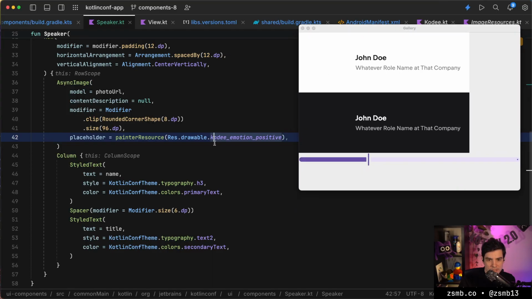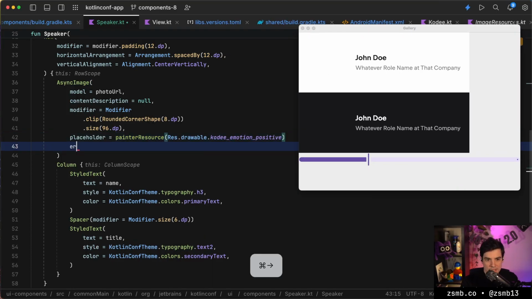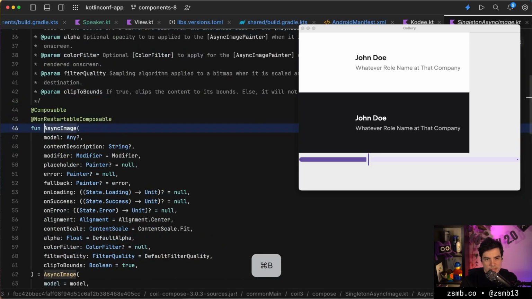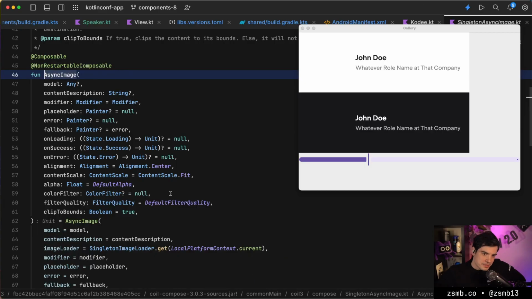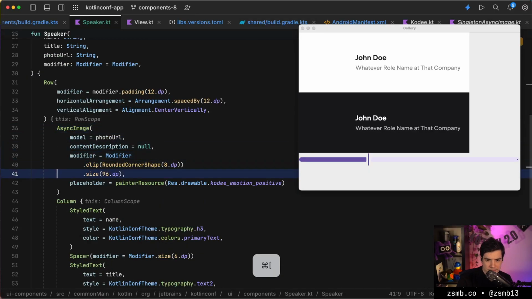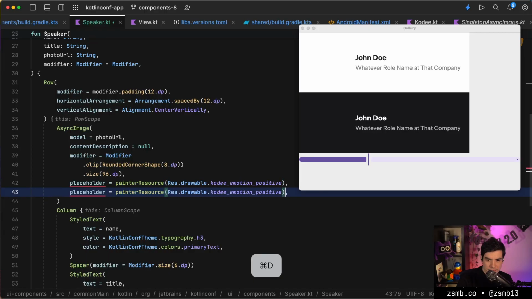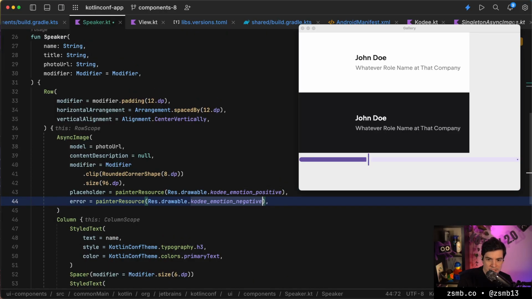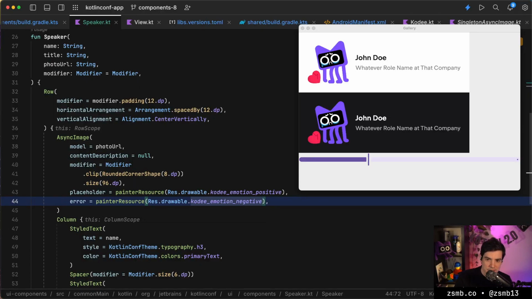Okay. So we saw it for a moment. Cody was there. Is there a separate error one or something? Let's check the signature. There's an error painter and a fallback. That's a lot of different painters. I mean, obviously the error painter is going to be Cody emotion negative, right? If we error out, we want to set Cody. Okay, no, that will look awful in the app. We can't do that.